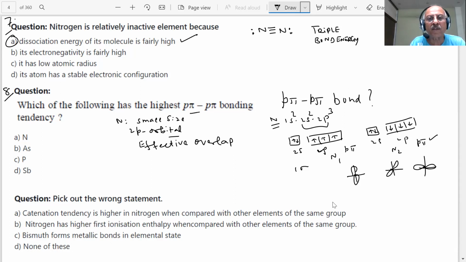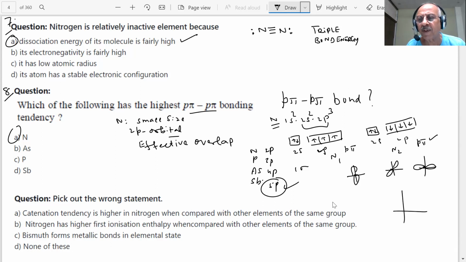And what will happen if you go down: nitrogen, phosphorus, arsenic, antimony? Which orbital is used here? 2p. Here, what do you have? 3p, 4p, and 5p. What will happen? 5p orbitals will be much larger in size than the 2p, students. Now, who gives the size of these p orbitals? Schrödinger's wave equation. They calculate those values from there.